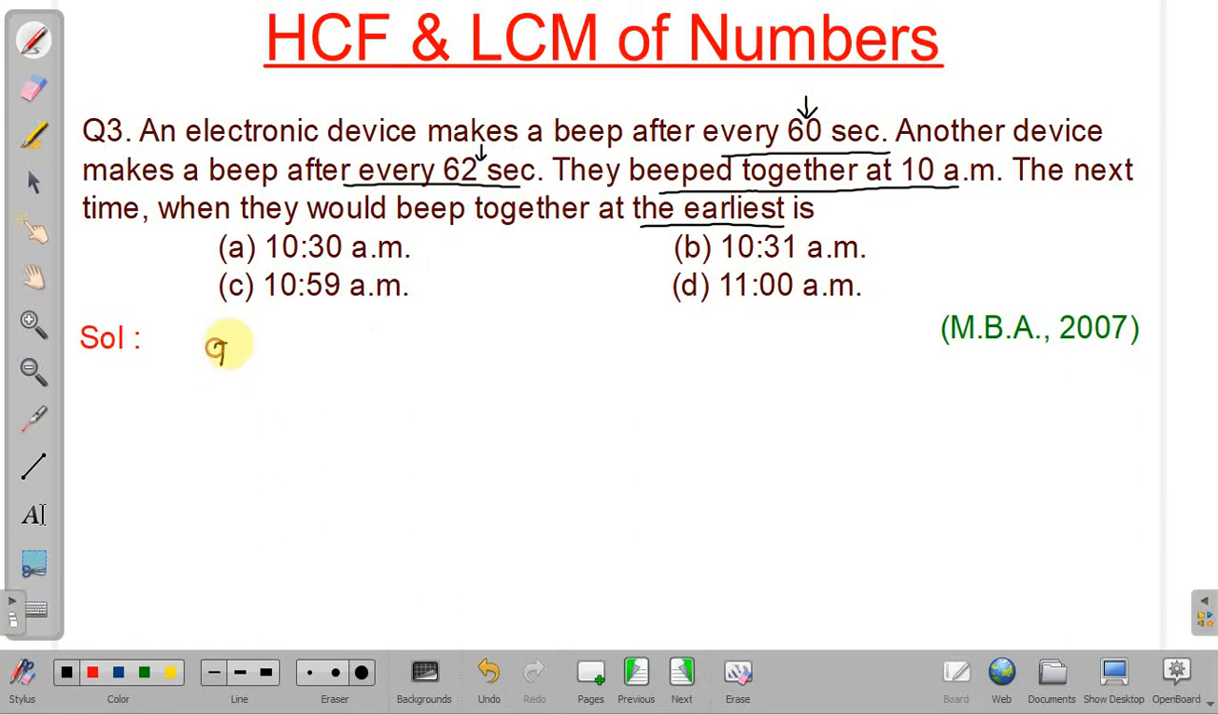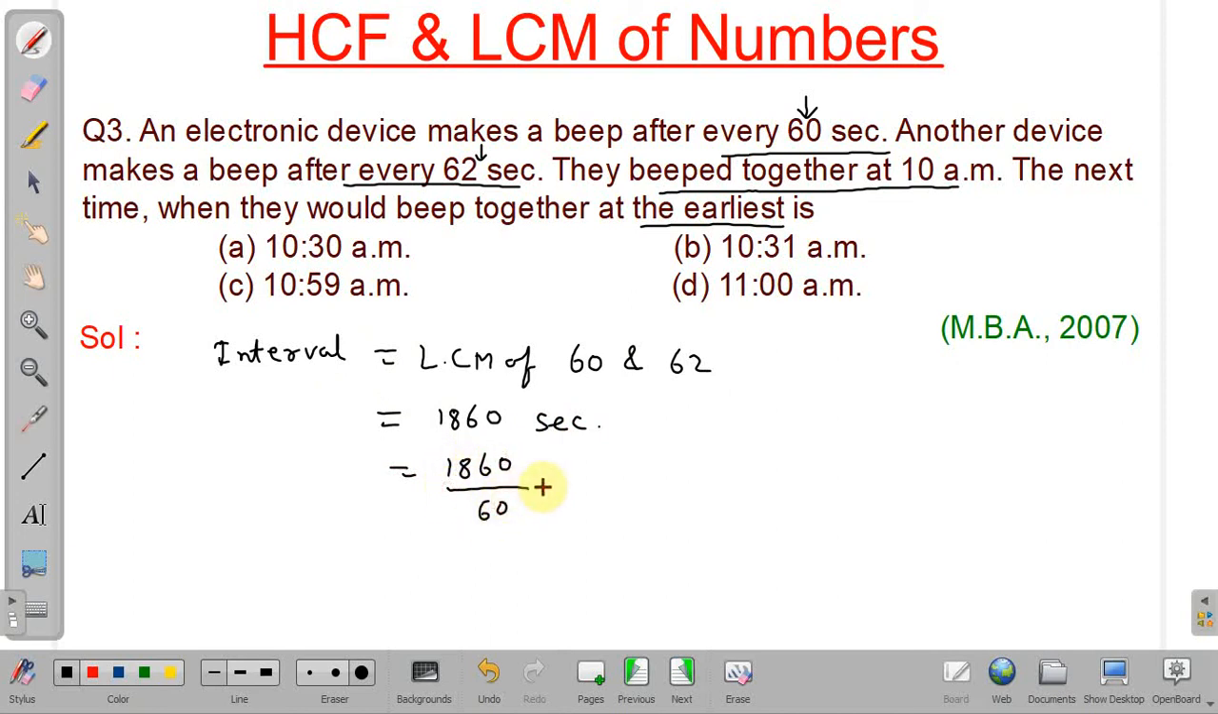So the interval should be the LCM of 60 seconds and 62 seconds. When you find the LCM, you will get 1860 seconds. If you convert this into minutes, 1860 divided by 60, you will get 31 minutes. So at the earliest, they will beep together at 10:31 a.m. So our answer will be B.